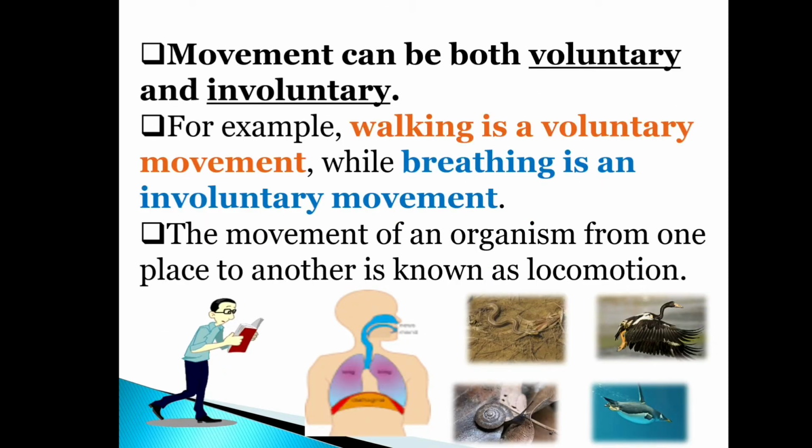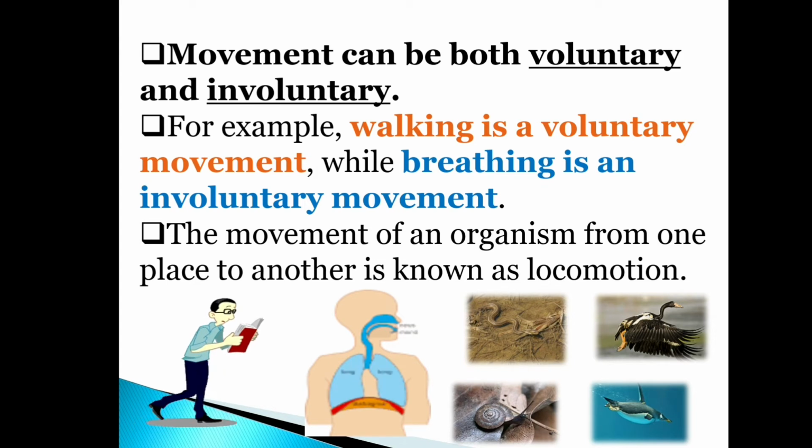Movement can be both voluntary and involuntary. For example, walking is a voluntary movement, while breathing is an involuntary movement. The movement of an organism from one place to another is known as locomotion. So you can see here, voluntary movement allows us to move our body, head, limbs, and eyes.